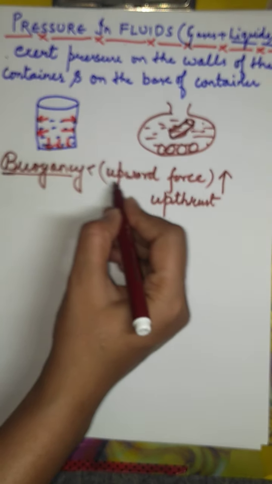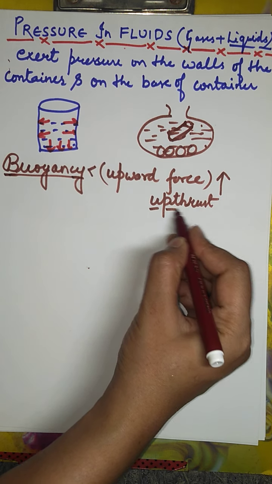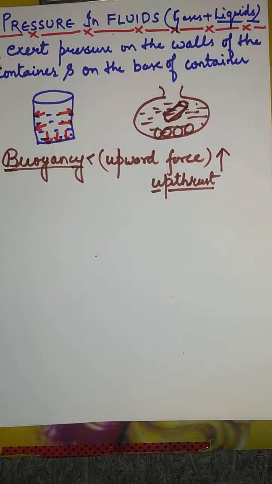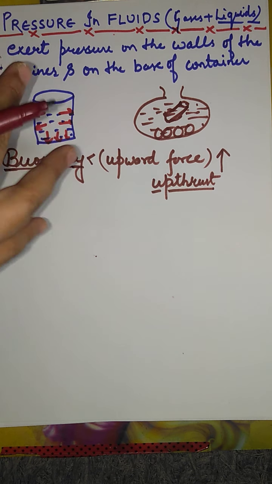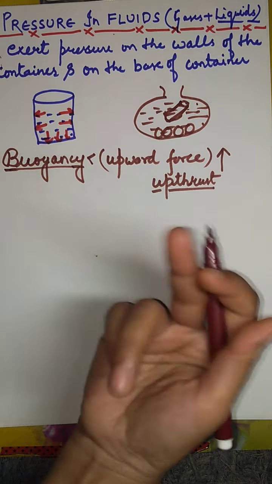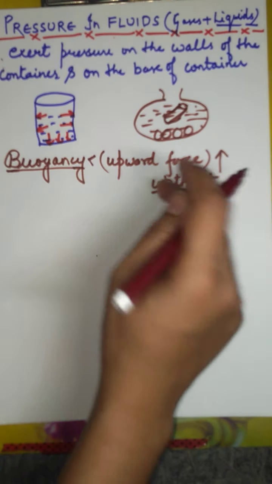This is the upthrust. Take an object outside and then hold the same object inside water. Where will you feel less force to hold the object? In the liquid. Why in the liquid? Because there is one more force which is helping you.